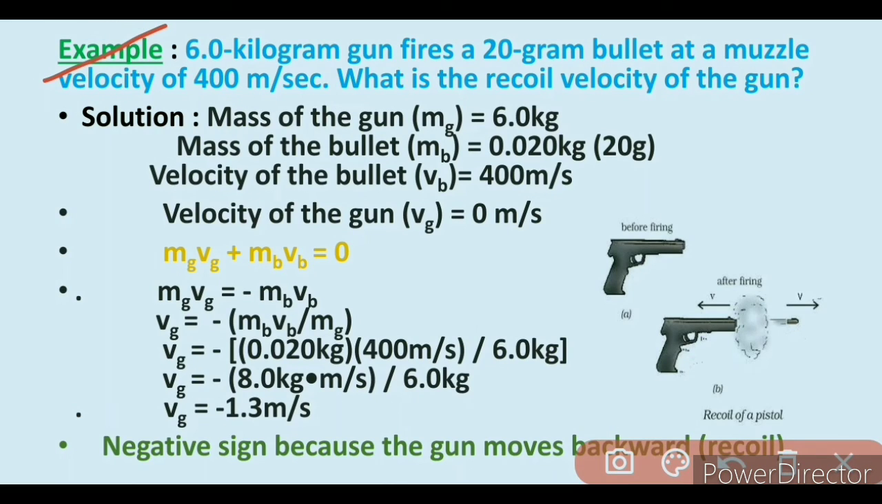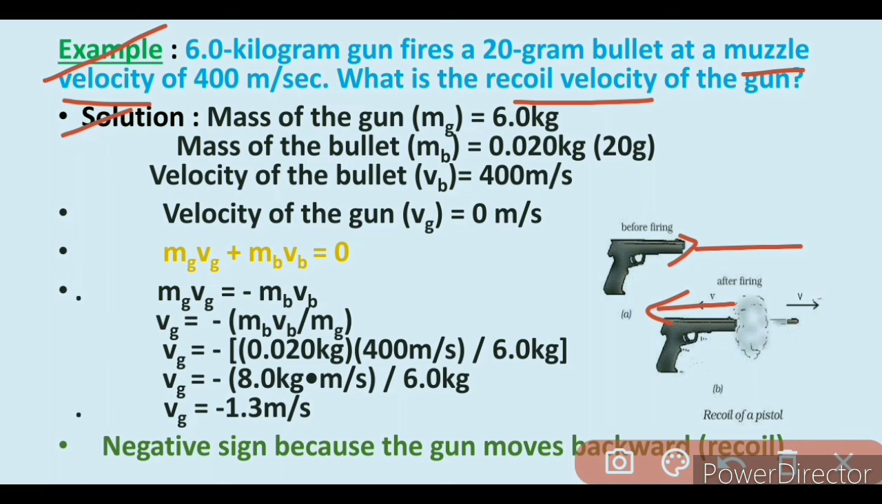Now we have another example. A 6.0 kilogram gun fires a 20 gram bullet at a muzzle velocity of 400 meter per second. Muzzle velocity is the velocity with which a bullet leaves the muzzle of the gun. So what is the recoil velocity of the gun? Due to recoil velocity, the shooter experiences a backward jerk.